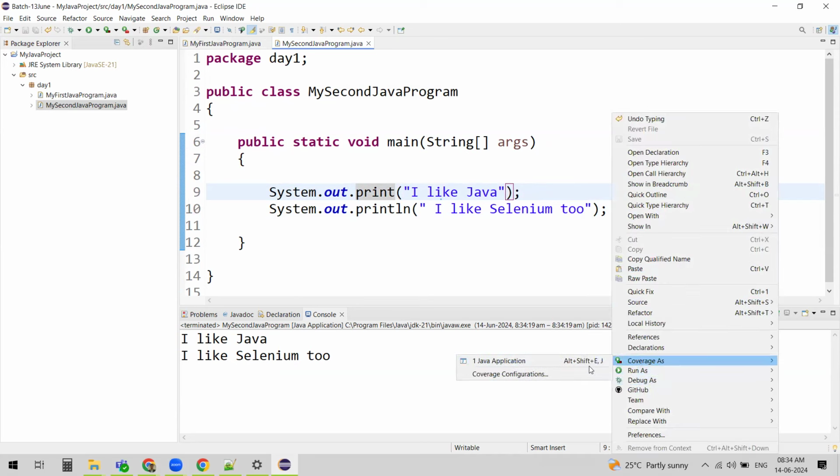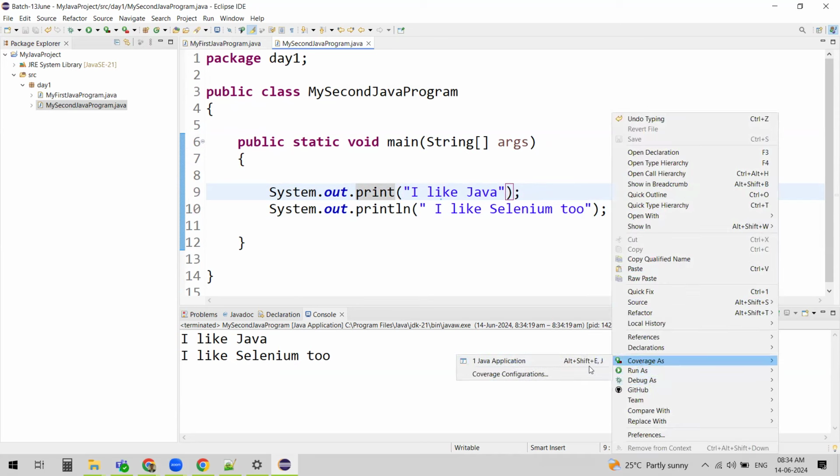So it says, I like Java, I like Selenium 2 in the same line. Because after writing this statement, we specifically removed ln, meaning there is no new line. You can continue, is what we said. So it actually displays the next statement as well in the same line.